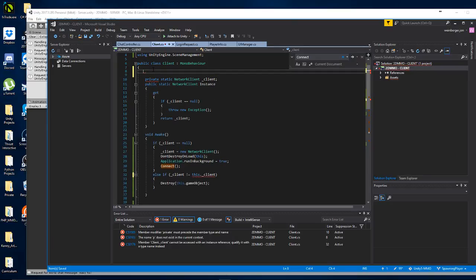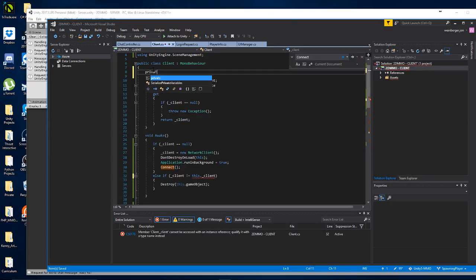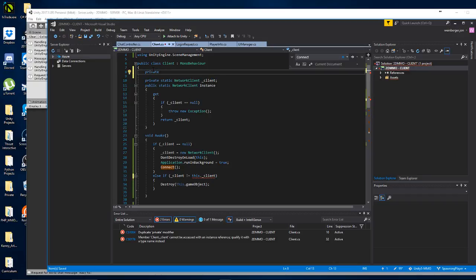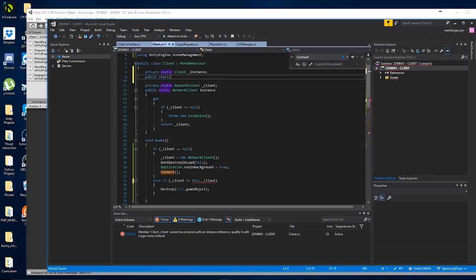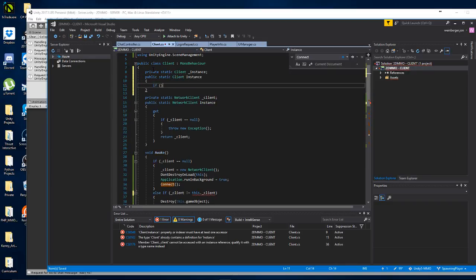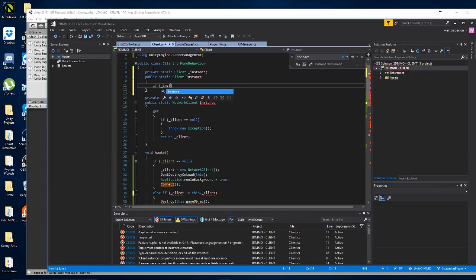So we're gonna do private static client underscore instance, and then public static client instance. Check if this instance is null.